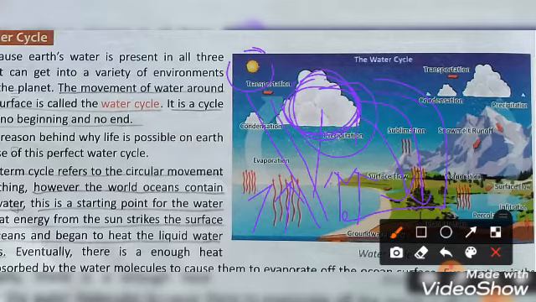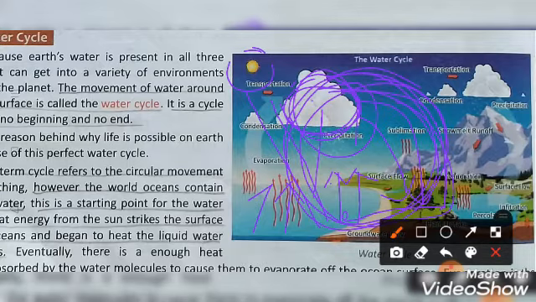the rains fall down again. So this is a continuous process. It has no beginning and no ending also. It is just a continuous process. So this is what we call the water cycle.